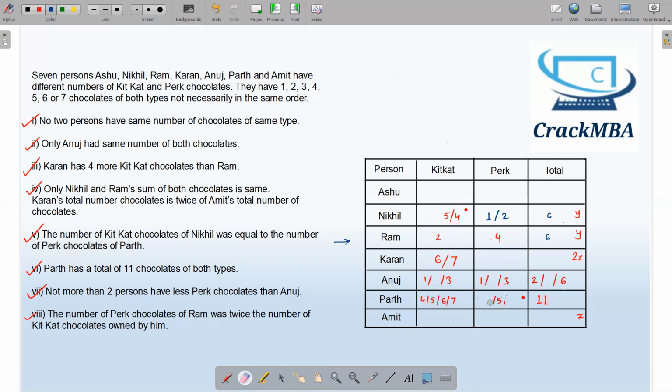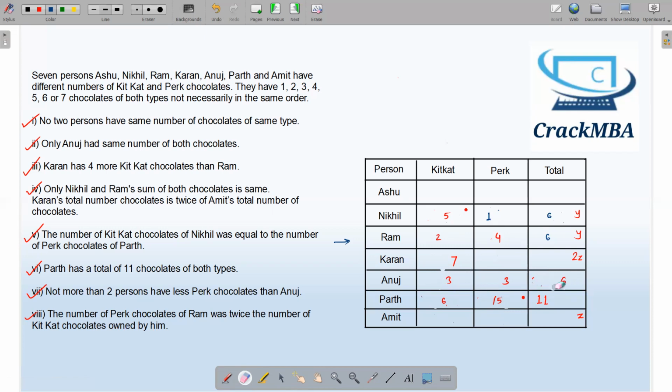We have to eliminate these 2 also because both these things are interrelated. I have removed 4 from here, so I have to remove 4 from here. I have to remove 2 from here. 5 plus 1 is 6. And I am left with 5. 5 plus 6 is 11. If this is 6, this has to be 7. If this is 1, this will be 3. And if this is 3, this has to be 3 and a total of 6.